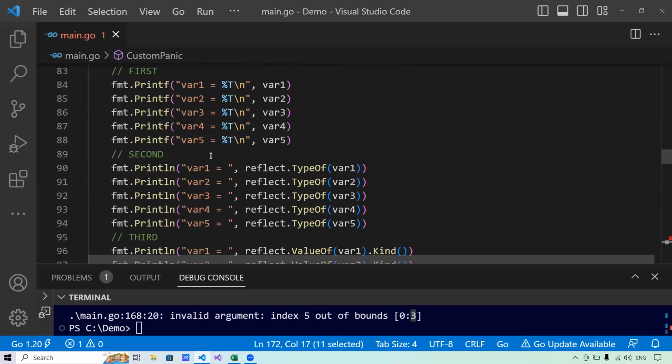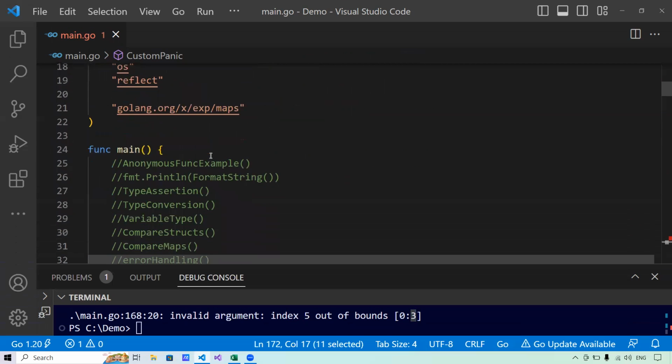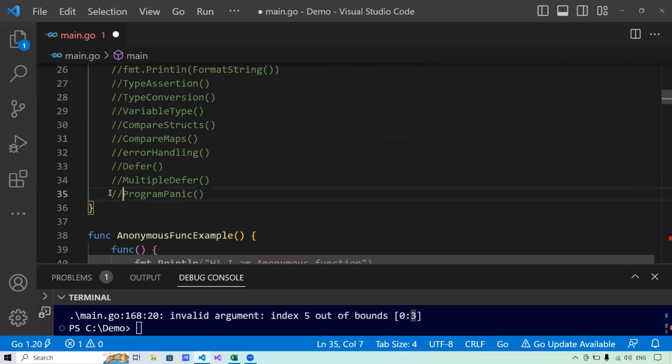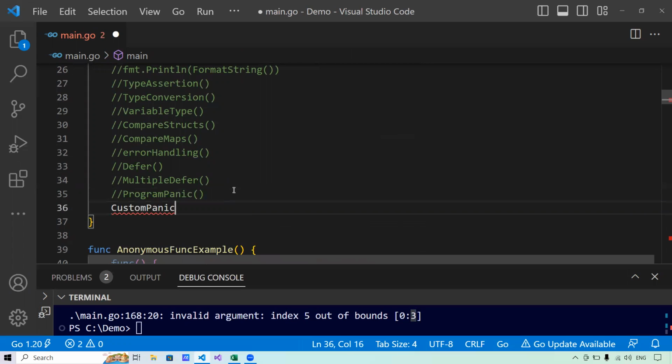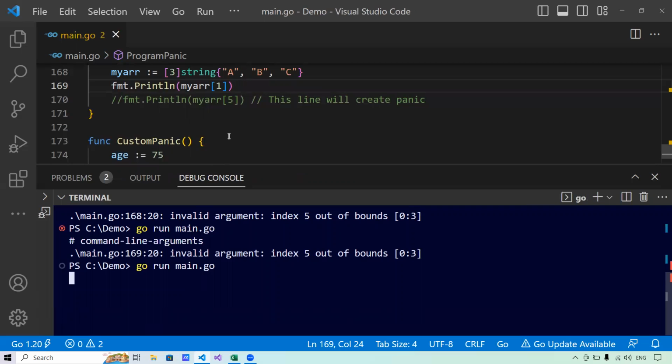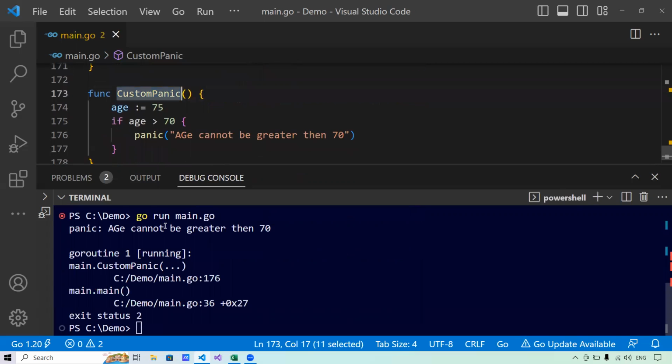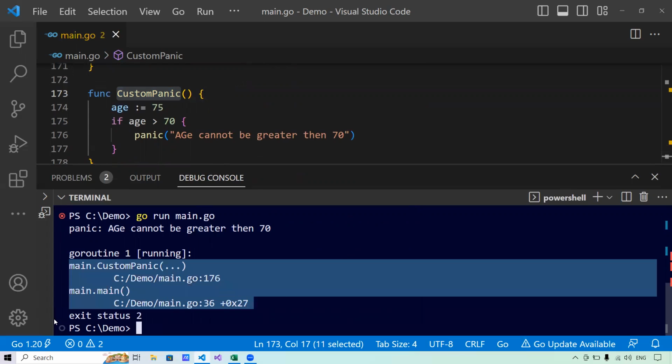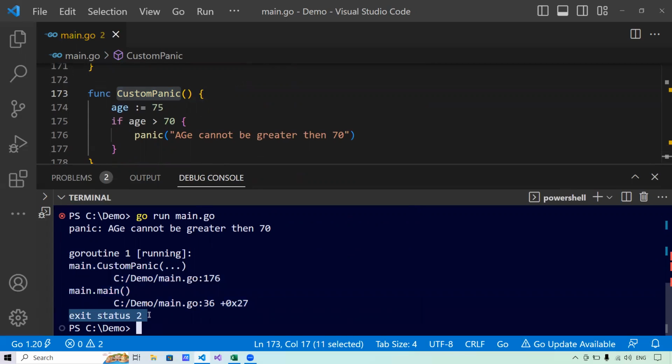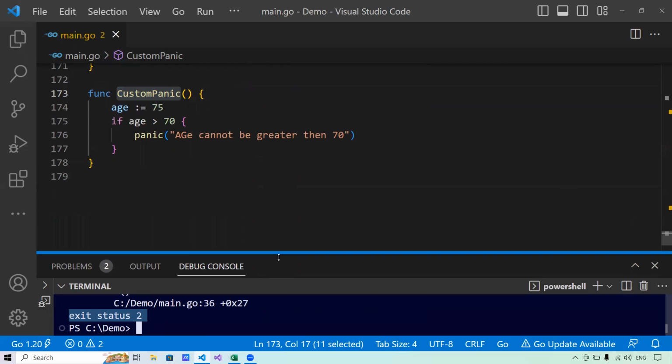Let me show you by running this what exactly I meant. Let me comment this and let me call this function for you. I'm calling the custom panic function this time. You see, it says panic. That means the program has exited. Age cannot be greater than 70. It has printed the output and then it is saying where exactly the panic has happened. And it has passed the exit status of 2 to the operating system. So basically, this is all about panic in Go.